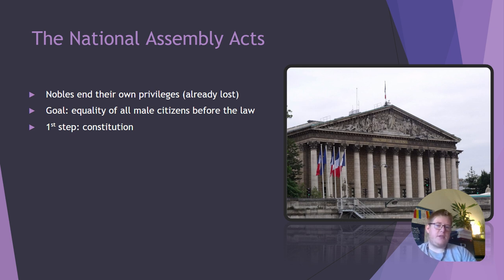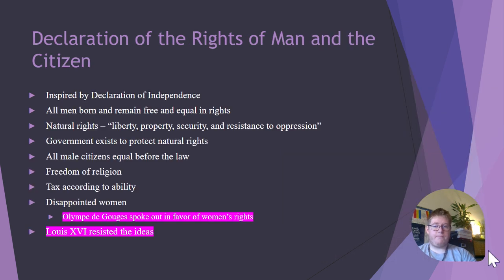As a part of this, the National Assembly is going to take action. The nobles are going to vote to end their own privileges, which they had already lost. The goal was equality of all male citizens before the law, so their first step would be a constitution. So they're going to write the Declaration of the Rights of Man and the Citizen. It's inspired by the Declaration of Independence.